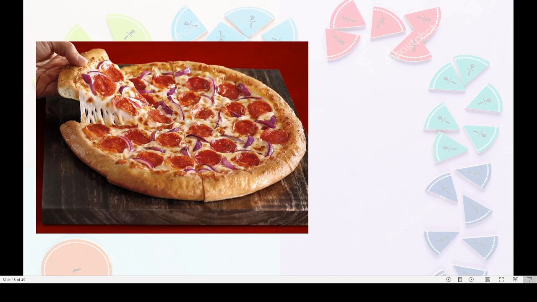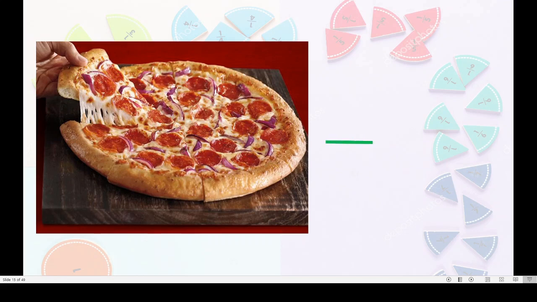Okay, yummy pizza. Now, here also we can learn about the fraction. Yes, dear children, tell me. I am taking away 1 part from this pizza. The pizza is divided equally into some parts. How many parts can you see here?